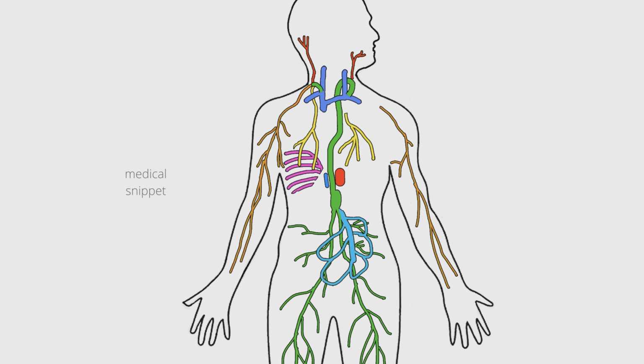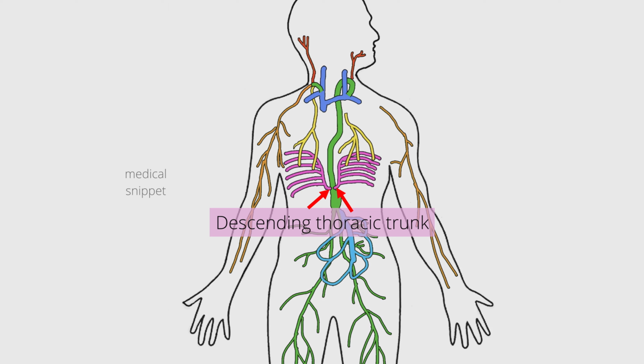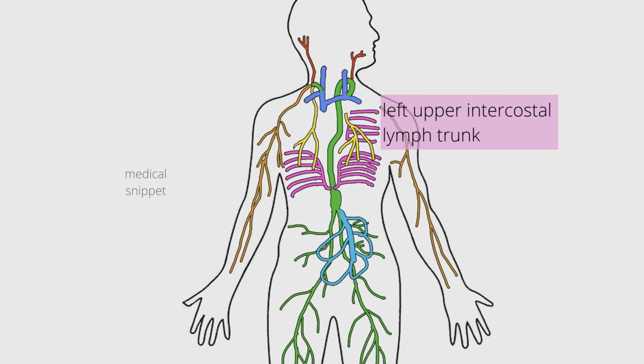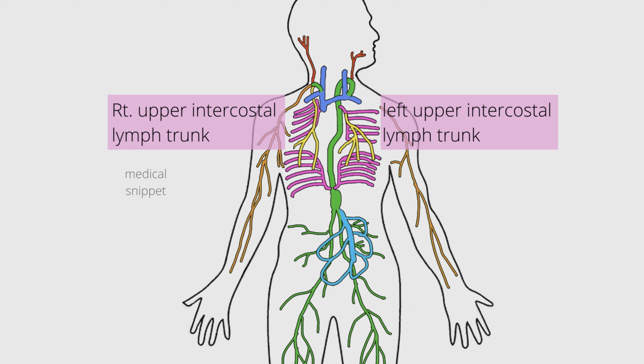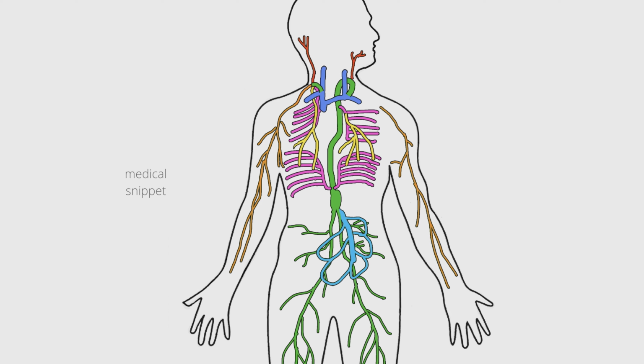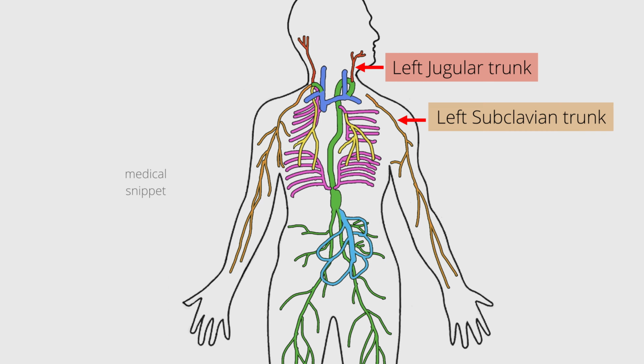The lymphatics from the lower 6 intercostal spaces of both sides join to form the descending thoracic lymphatic trunk, which in turn drains into the thoracic duct. Thoracic duct also receives the left upper intercostal lymph trunk that drains the left upper 5 intercostal spaces. It should be noted that the right upper intercostal lymph trunk that drains the right upper 5 intercostal spaces drains into the right lymphatic duct before the termination of the thoracic duct. It receives the left jugular lymph trunk, left subclavian lymph trunk, and the left bronchomediastinal lymph trunk.